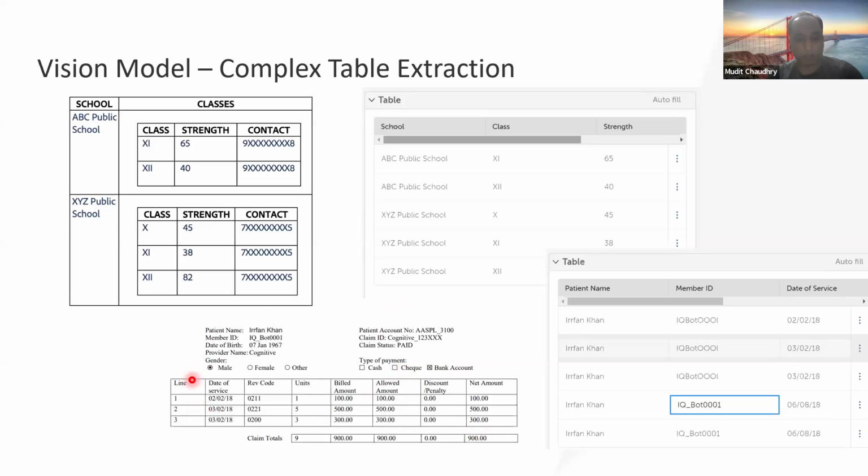And then again, this is another example. Let's say you have multiple repeatable sections of documents where I want to use this particular member ID to aggregate information across documents. So I have, let's say, a 15-page document, and this information for this member ID comes on page 1, page 7, and page 15. All I need to do is specify that this member ID is the linking field, and then the system will automatically go ahead and complete the extraction on the basis of this single prompt. Again, a very, very powerful capability that helps you address data extraction from complex tables.